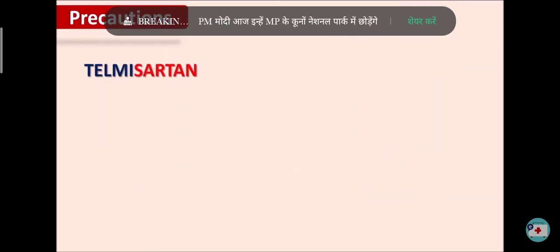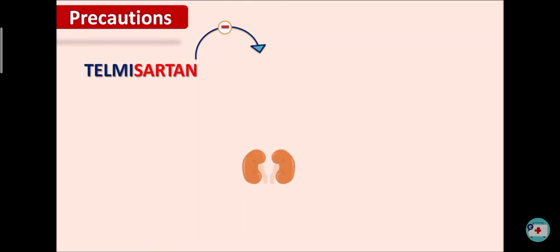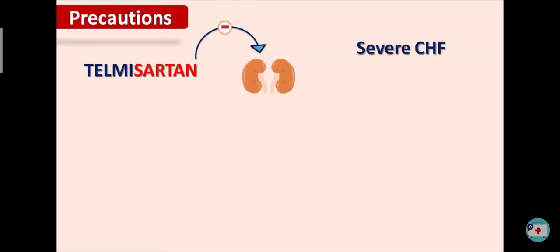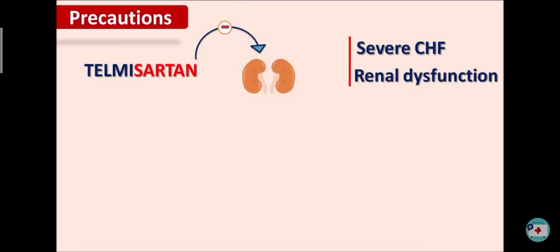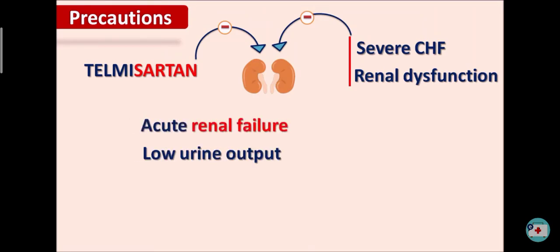And the third precaution is that telmisartan is one of the drugs which can reduce the renal functionality. So in patients who have severe congestive heart failure or pre-existing renal dysfunction, these comorbid conditions can further reduce the renal functionality. In such conditions, telmisartan can produce acute renal failure and low urine output, resulting in the condition oliguria, and it can also elevate the blood urea nitrogen. The nitrogen waste is not excreted, resulting in increased levels of urea nitrogen within the blood.